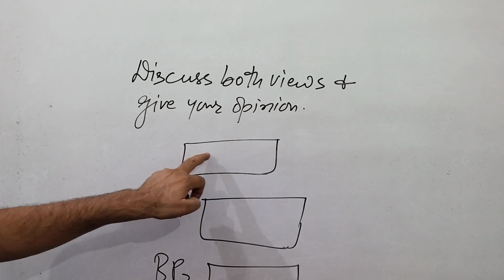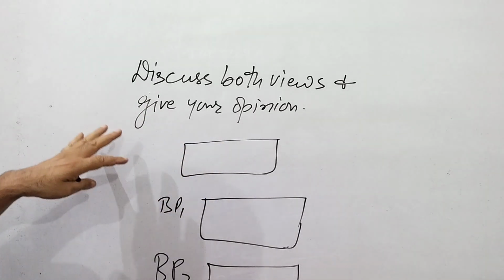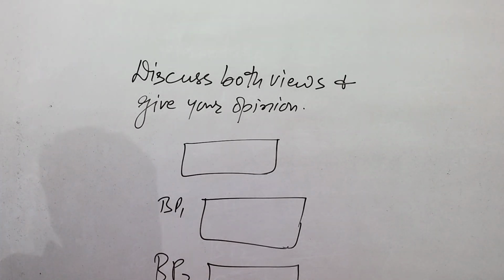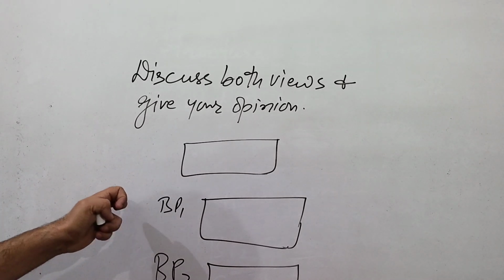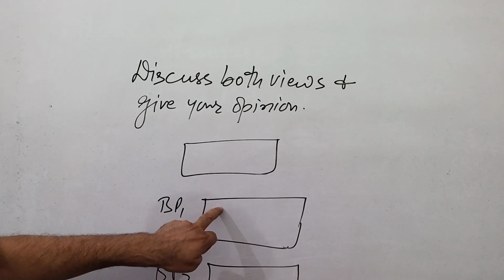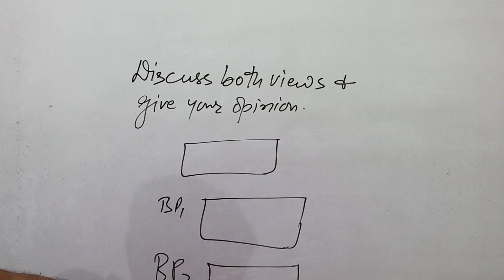In introduction you will discuss both statements, and you also mention your own opinion over there, and after that body para 1, body para 2 and conclusion. In conclusion you are going to write the central idea of body para 1, body para 2 and your opinion.